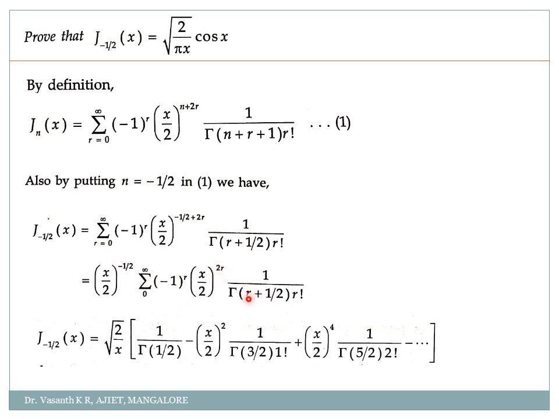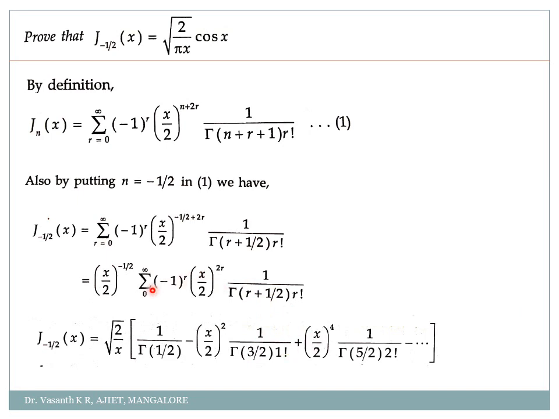But here, when I take r equal to 1, I will get gamma of 0 plus 1/2, that is gamma of 1/2. r factorial, 0 factorial, is 1. So I will get 1/gamma of 1/2 minus, take r equal to 1. So when I take 1 here, (-1)^1 is minus 1. (x/2)^(2 into 1) is 2. 1/gamma of, r equal to 1, so 1 plus 1/2 is 3/2, into 1 factorial.